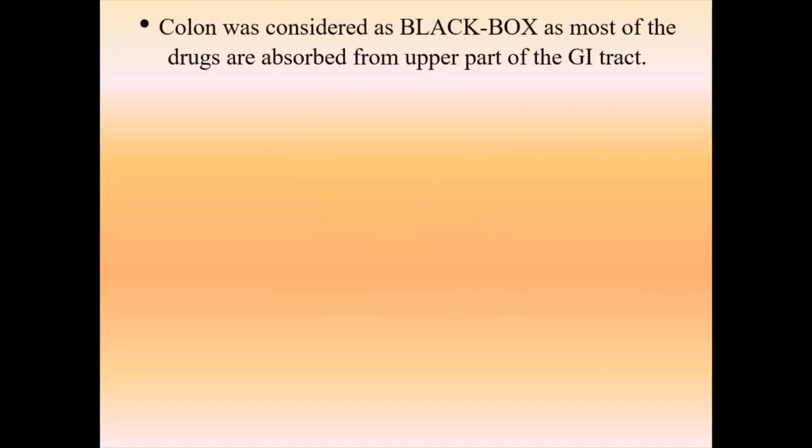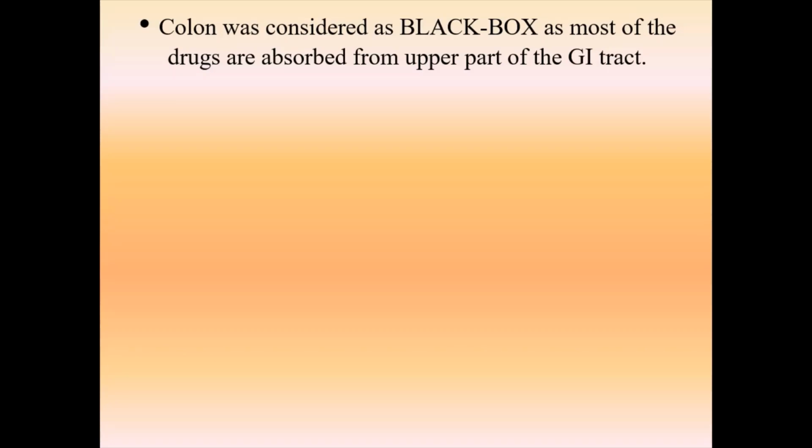If we talk about the general conventional thinking, the colon was considered a black box. Why? Because most of the drug is absorbed from the upper part of the GI tract. So the drug does not reach the colonic area for the absorption process, or otherwise for the treatment process. So that's why there is a need to formulate the dosage form in such a way that the drug should remain intact in the upper part of the GI tract and reach the colonic area in an effective way, and that formulation is called a colon targeted formulation.